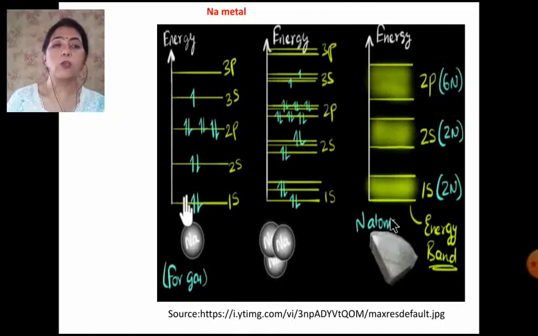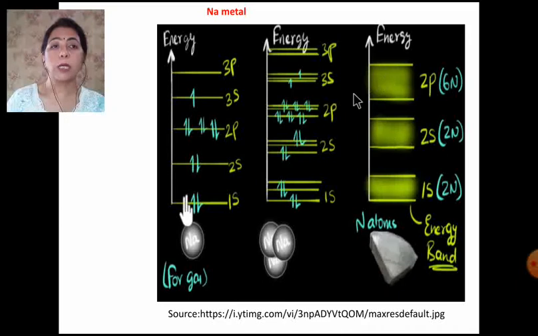You know that in the 1s orbital there are 2 electrons. So if there are 10 raised to power 23 sodium atoms, the number of electrons here will be 2 into 10 raised to power 23. Here again the number of electrons will be 2 into 10 raised to power 23.